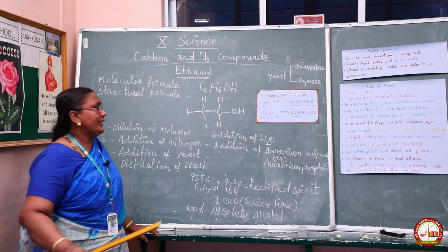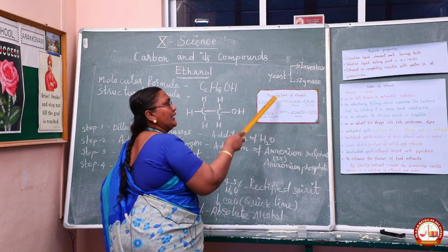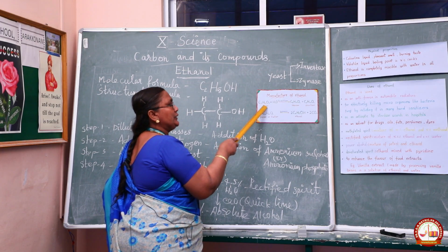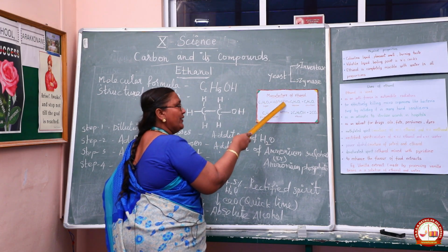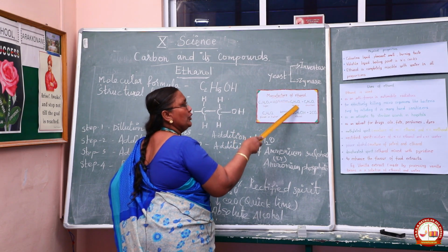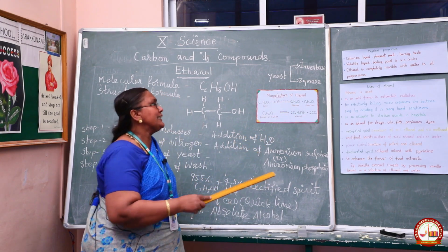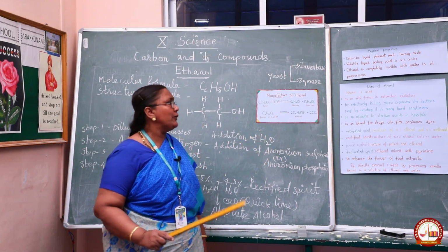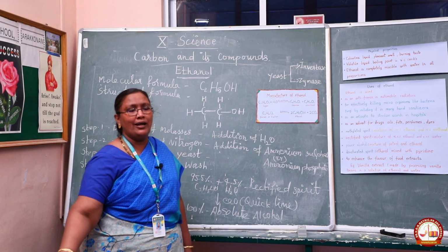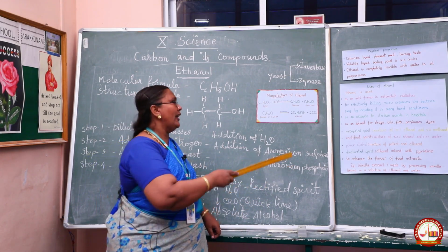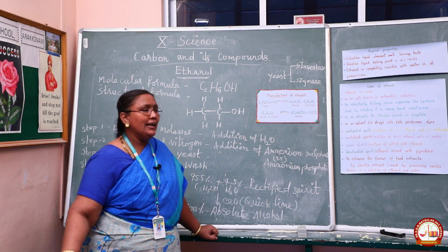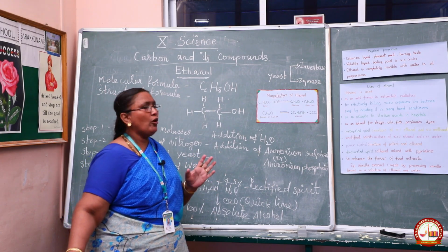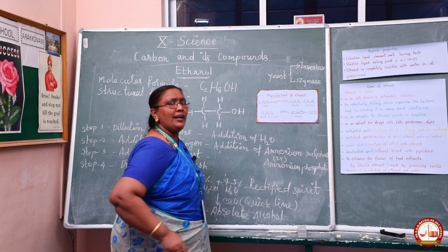What happens? Invertase converts sucrose into glucose and fructose. The molecular formula for sucrose is C12H22O11 plus H2O. Invertase converts sucrose into what? Glucose and fructose. The formula for glucose is C6H12O6. The formula for fructose is also C6H12O6. Both have the same formula because both are isomers. What do isomers mean? Isomers have the same formula but different structures and different properties. Here glucose and fructose are isomers.